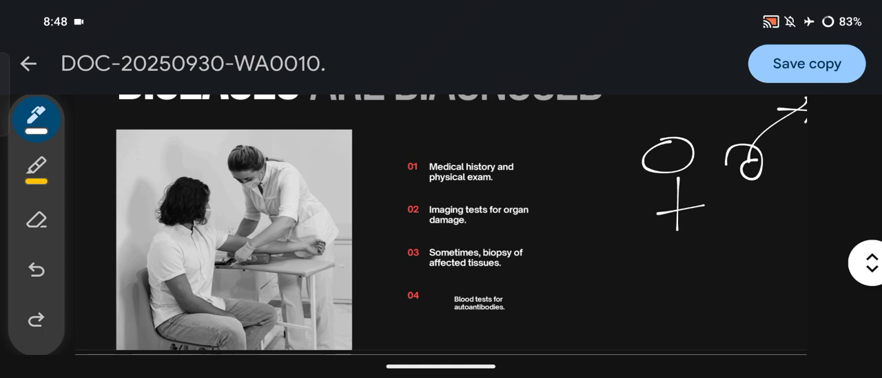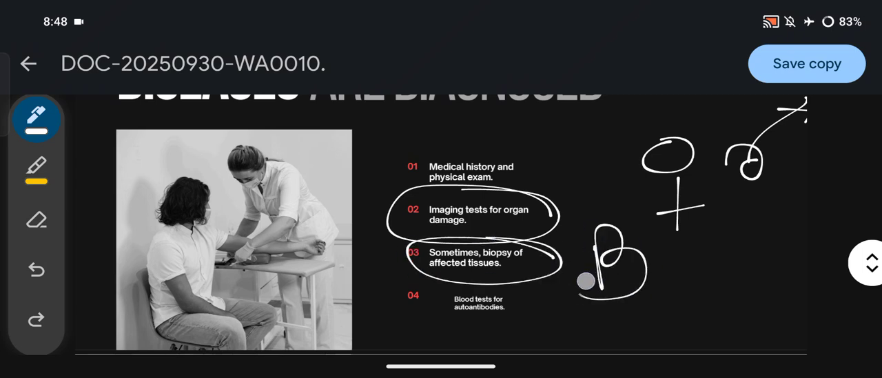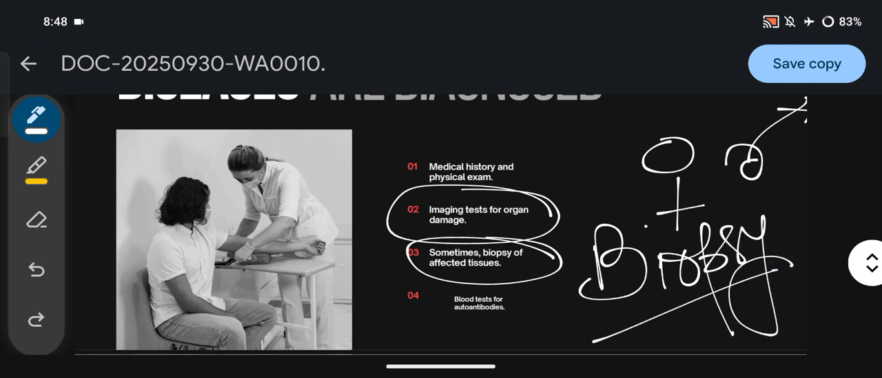Then we will do an imaging test for any organ damage. If we suspect damage to any organ or any other part of the body, then we will do an imaging test for confirmation. Number 3, sometimes biopsy of affected tissue. Biopsy is needed whenever we want to detect whether any cancerous substances are present in the body. If a cancerous substance or malignancy is detected, then we will conduct the biopsy.